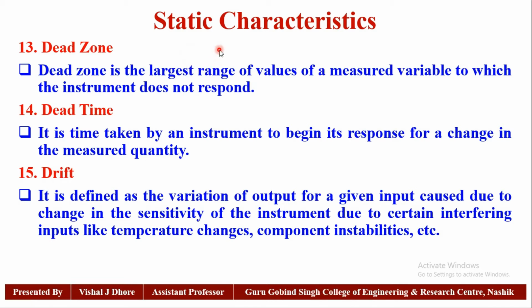It means that due to some external effects such as temperature, there will be variation in output for a given input cause.